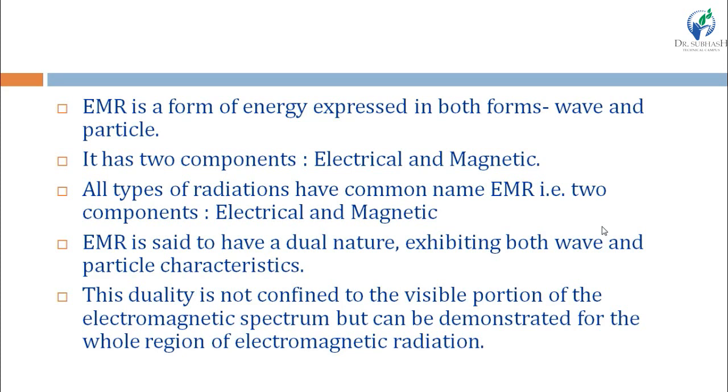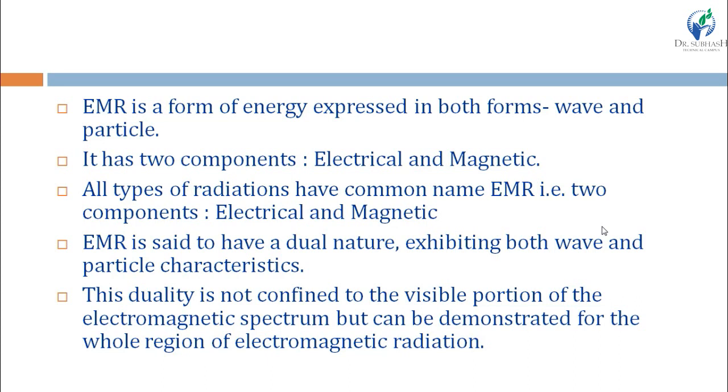And this form of energy, EMR, is expressed in both waveform and particle form, which means it has two components, electrical component and magnetic component, and that's why it is known as electromagnetic radiation.